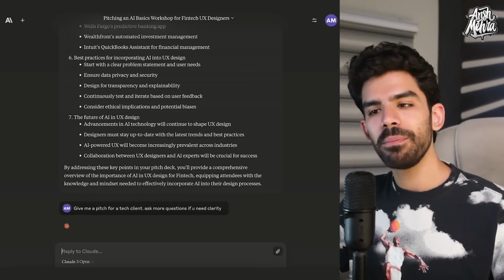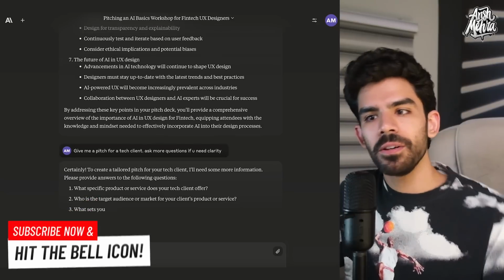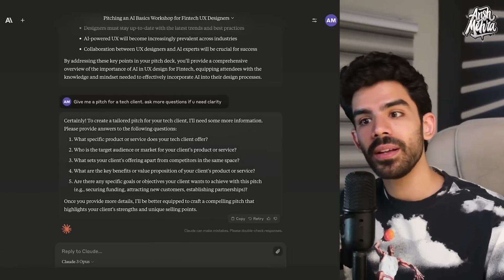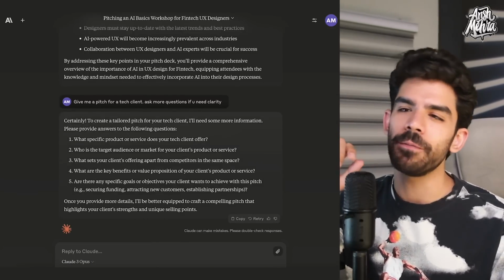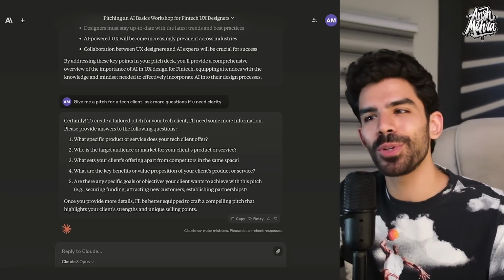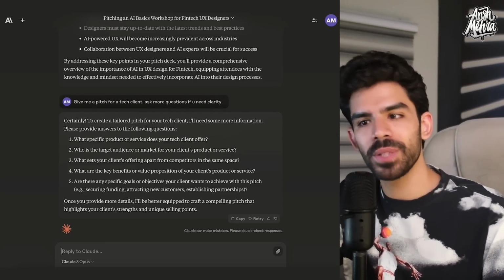When I do that, I basically give AI permission to cross-question me, because otherwise AI would always assume that I can't ask more. Now, this is where prompt engineering changes, because if you don't write a good prompt, if you write just one single sentence, "ask me more questions if you need clarity," this itself is helping you write a better prompt. This is all about becoming a better prompter. But a lot of people don't know this trick, right? So if you are missing a lot of important details, always allow AI to cross-question you so that you can improve your prompts and get better results.